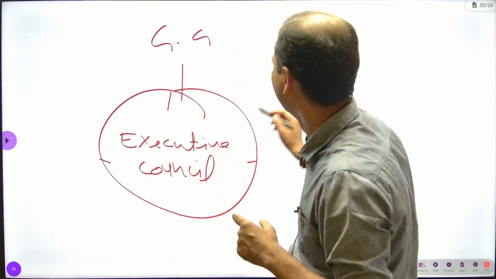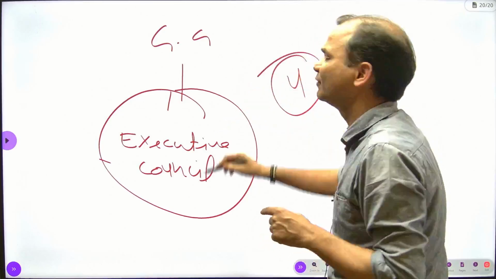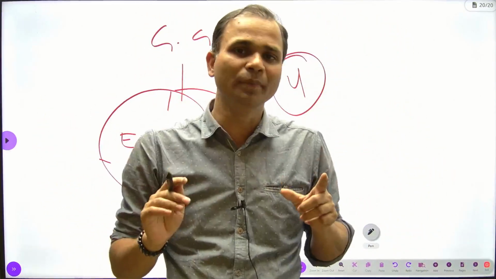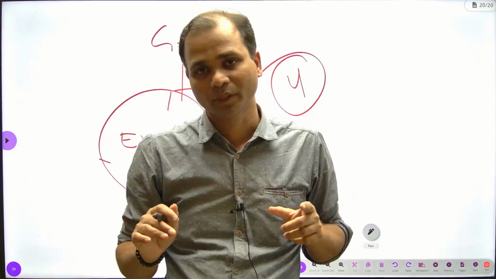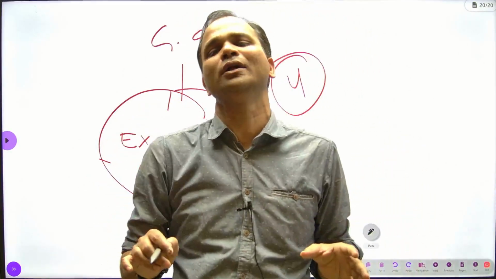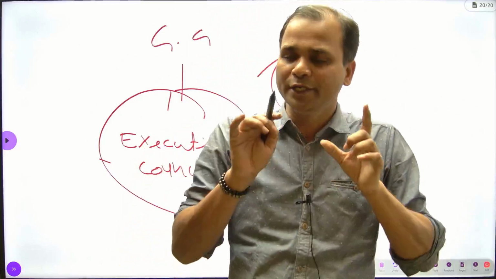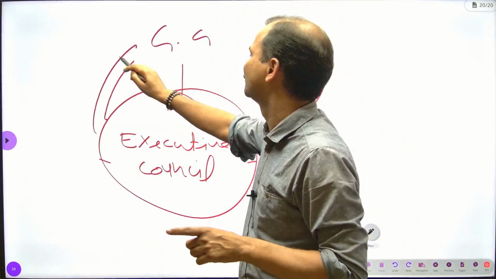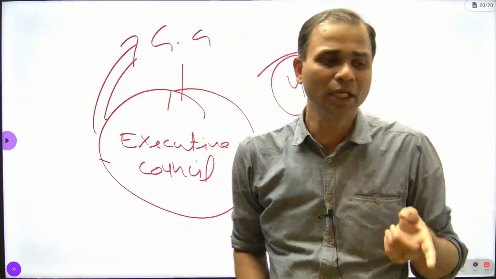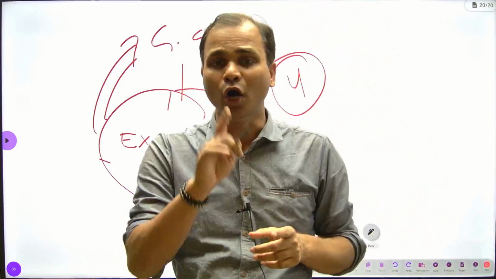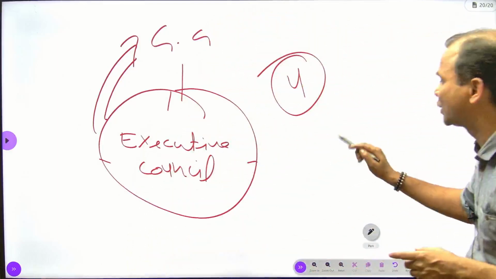Note it down. All four members will be experts. Whatever decision is taken by the Governor General will be taken by the majority of the Executive Council. In other words, the Governor General was bound to take decisions on the advice of the Executive Council.